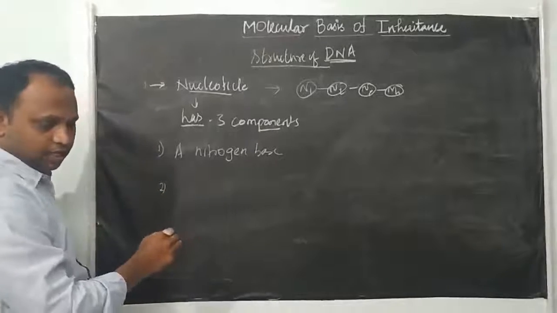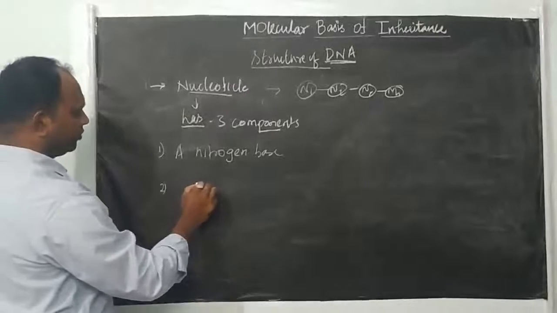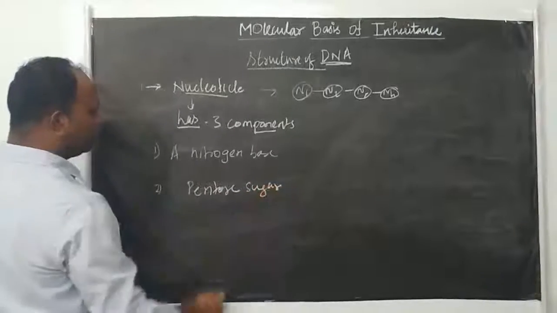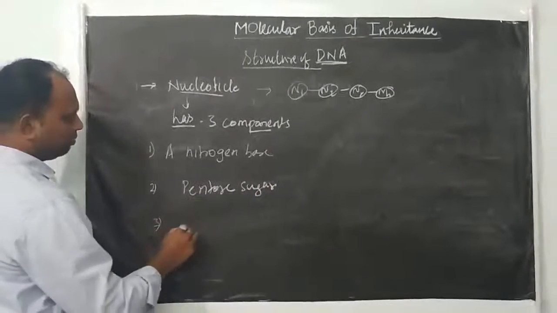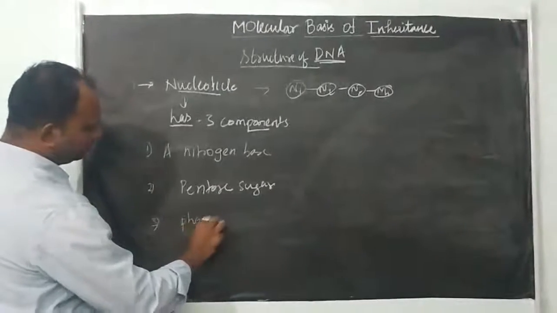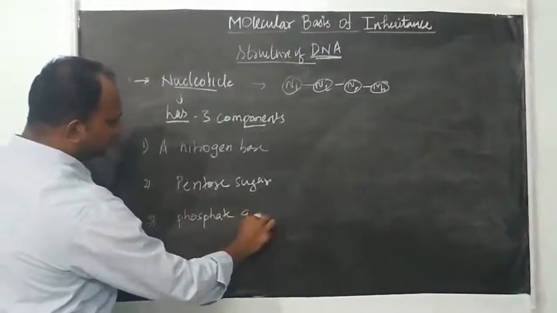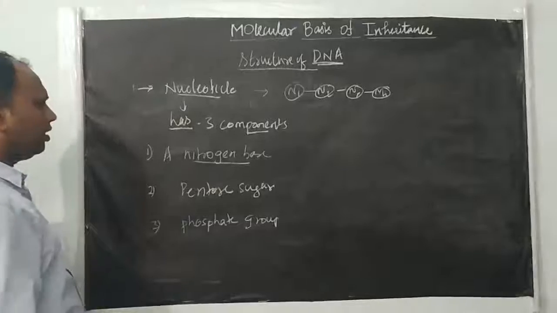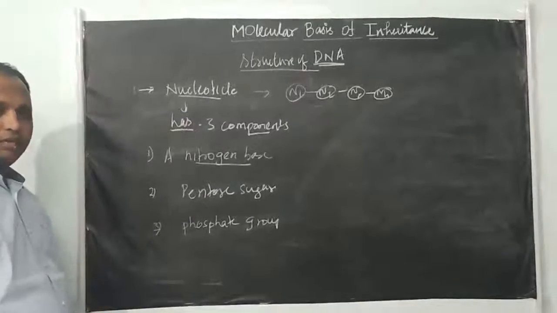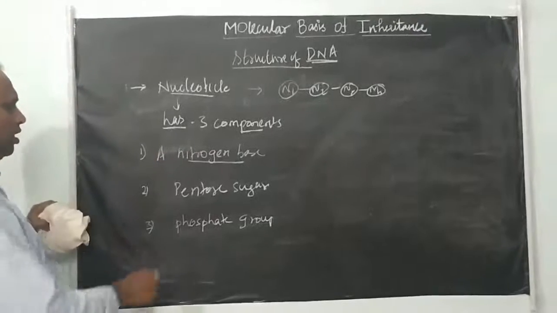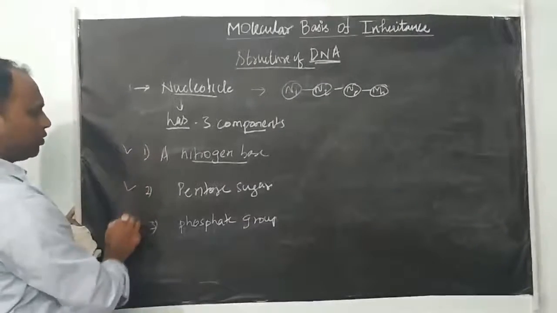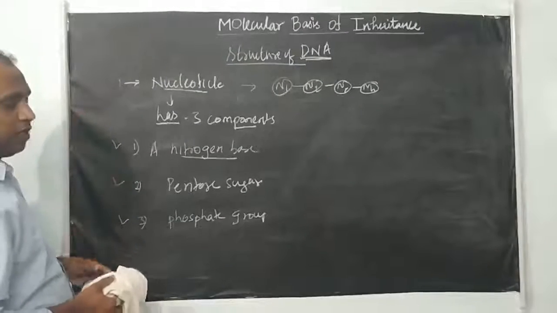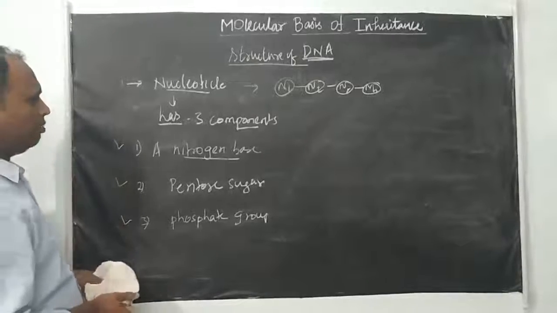It contains one pentose sugar, which is a 5 carbon sugar, and the third one is a phosphate group. So if you take one nucleotide, it is made up of 3 components: one nitrogen base, one pentose sugar, a 5 carbon sugar, and one phosphate group. This is common for the nucleotides present in both DNA and RNA molecules.